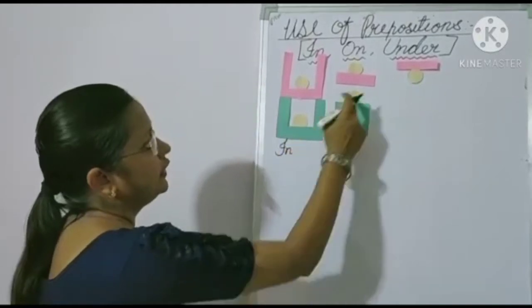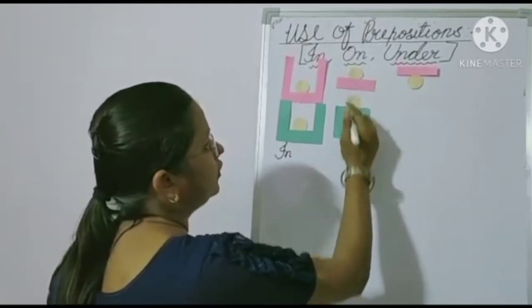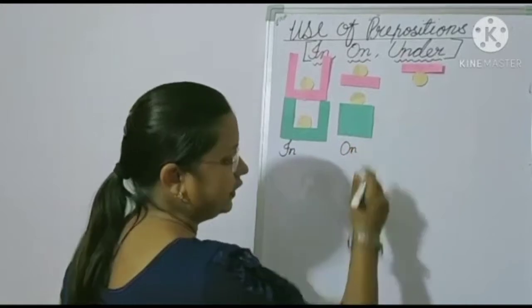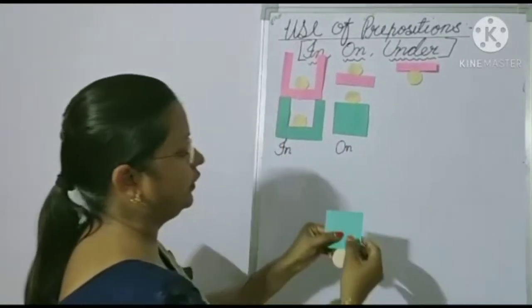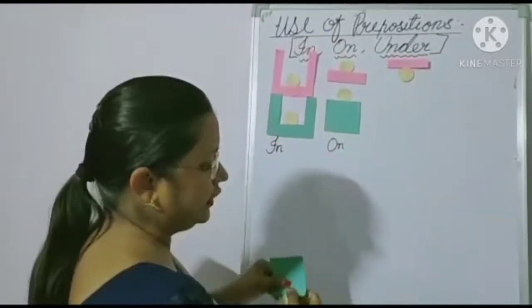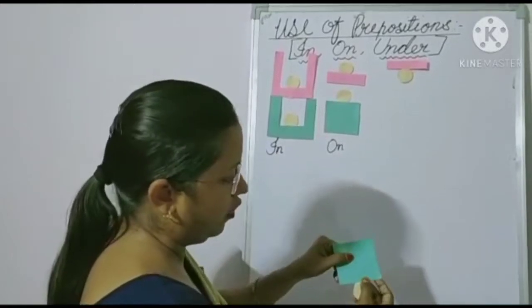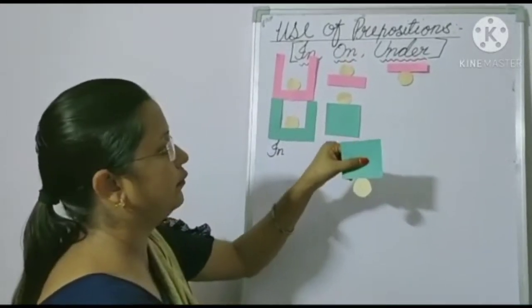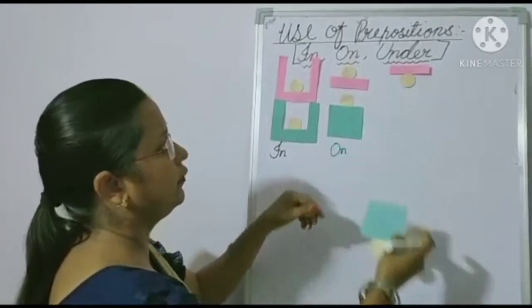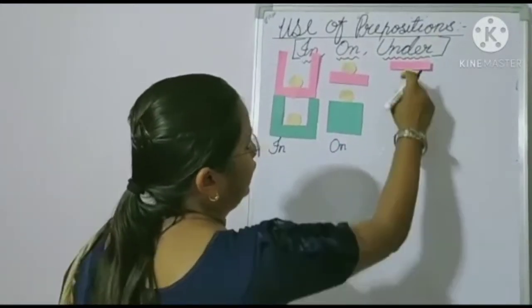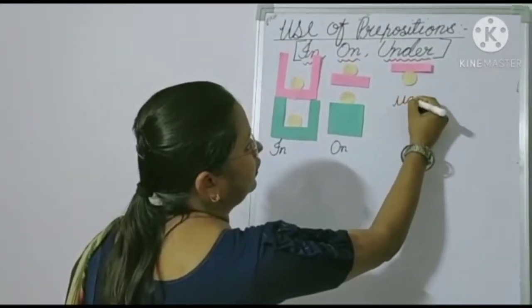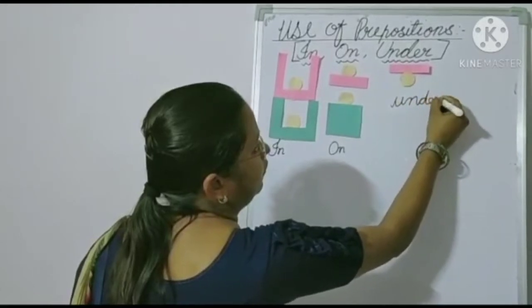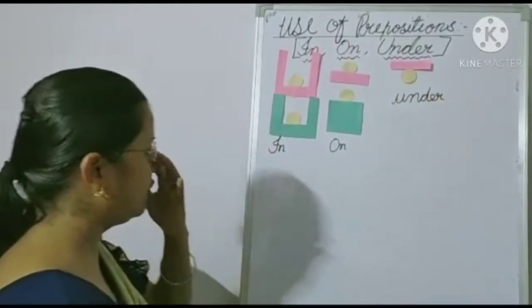In the box. Here ball is on the box. And then this ball is under the box. Under the box. See more example children.